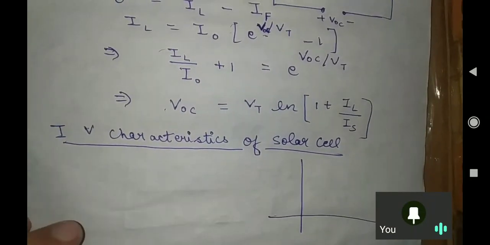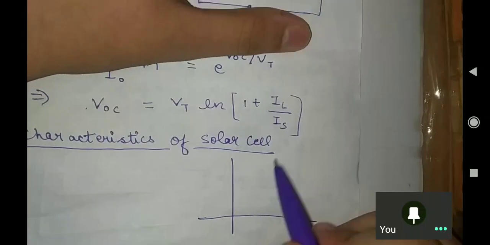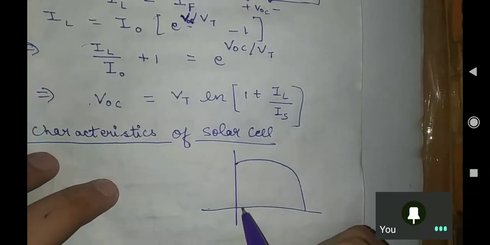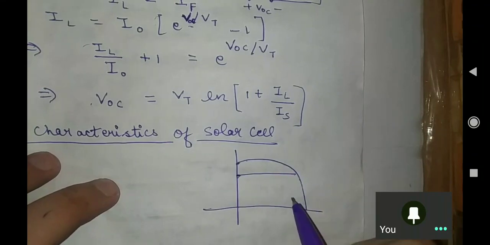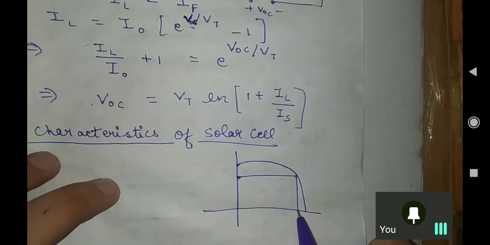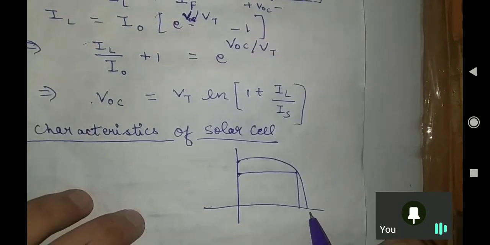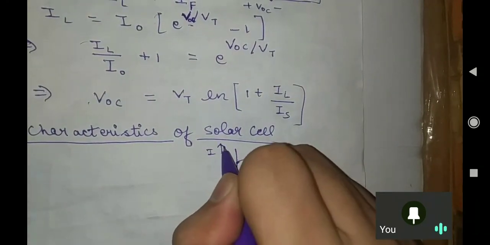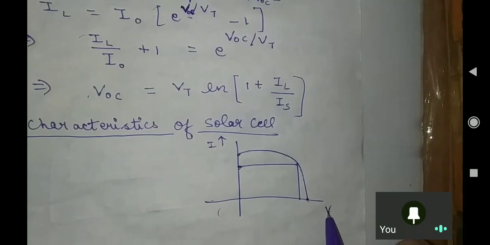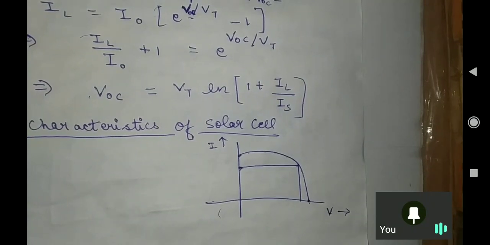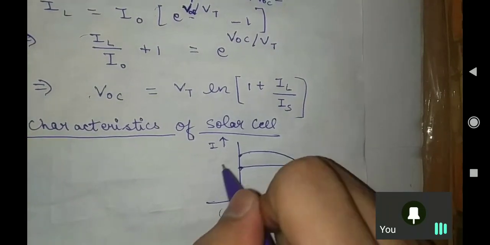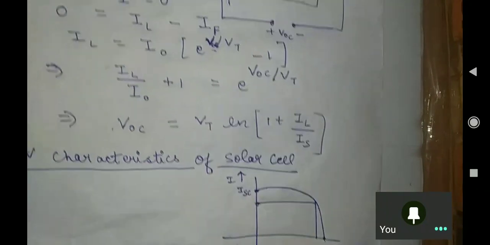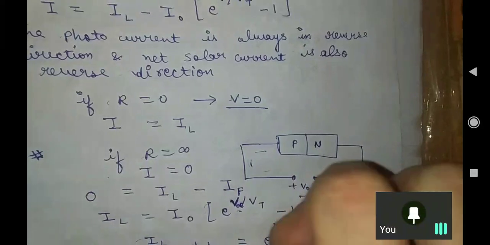You can have the IV characteristics like this. A very important graph. You will surely see a question from it one day in the GATE examination. They have asked questions from this graph. This is the current which is the short circuit current, ISC.